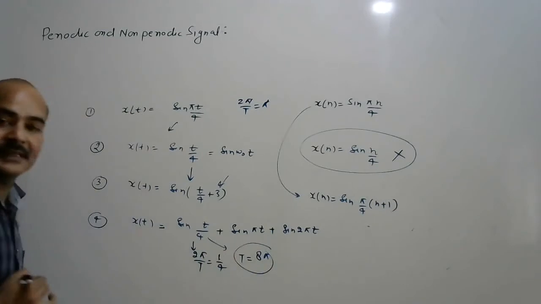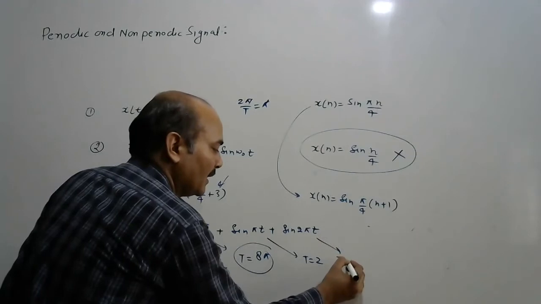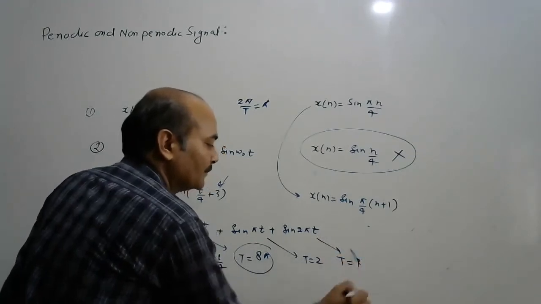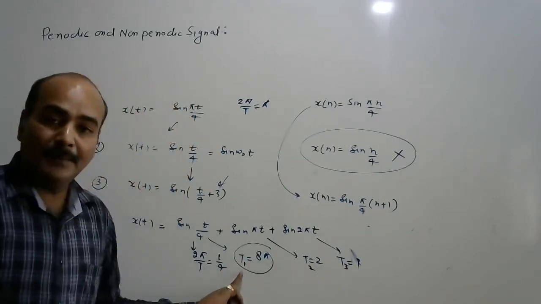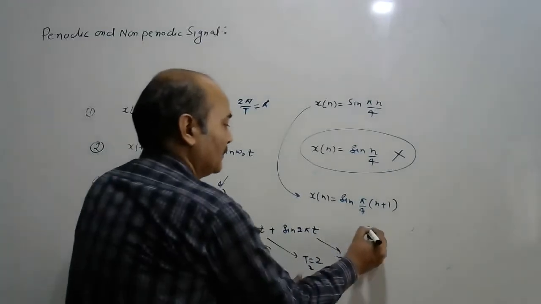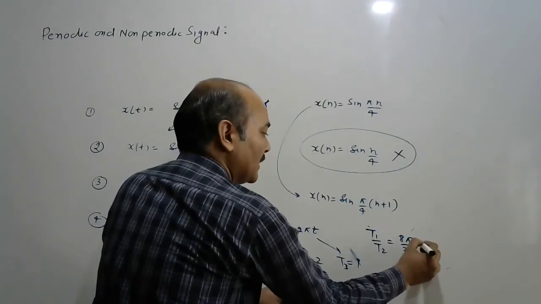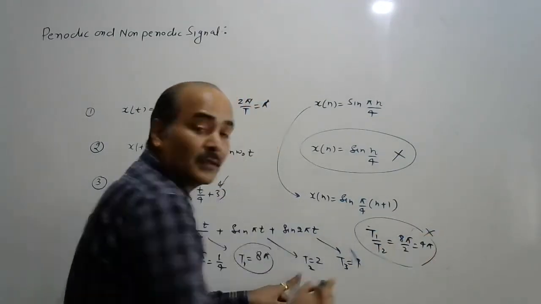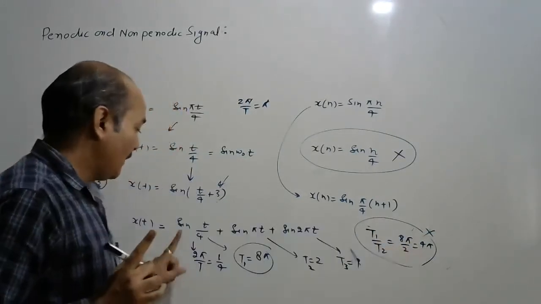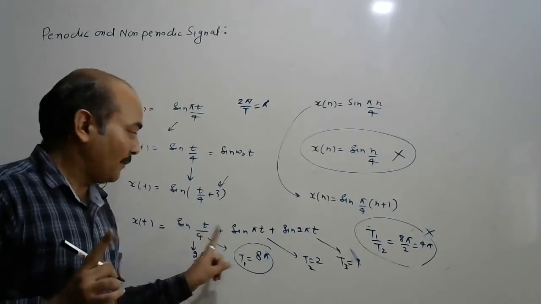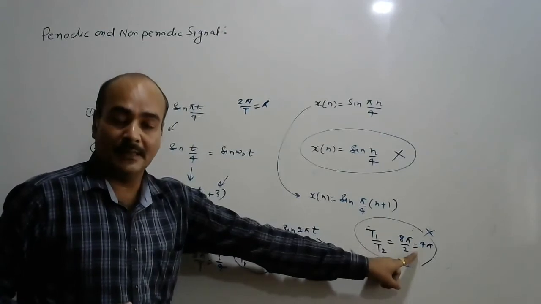Now the time period of the signal is 8 pi, and this is again T2 equal to 2, and this is T3 equal to 1. But if we take this as T1, T2 and T3, and take the ratio T1 to T2, this is 8 pi by 2, so that is 4 pi. And this is not a rational number. So if such types of signals are added, the signal is a non-periodic signal.